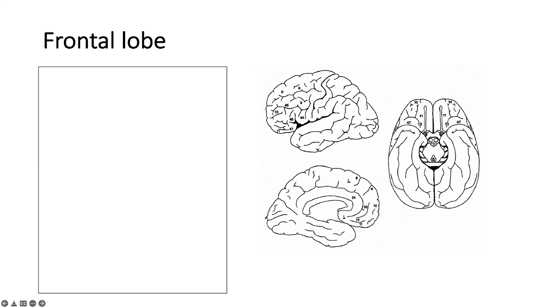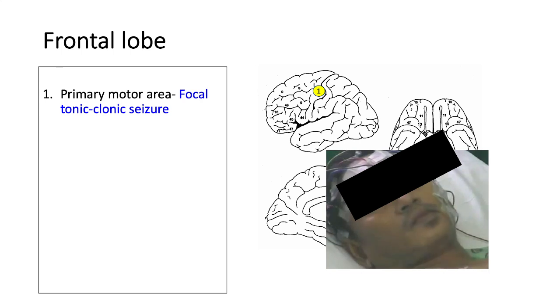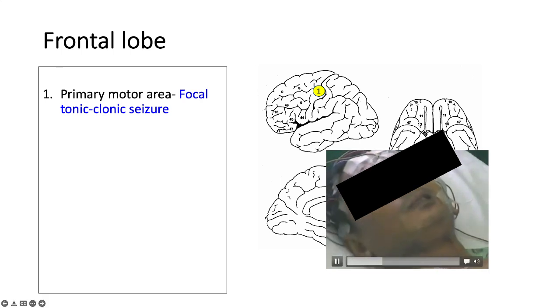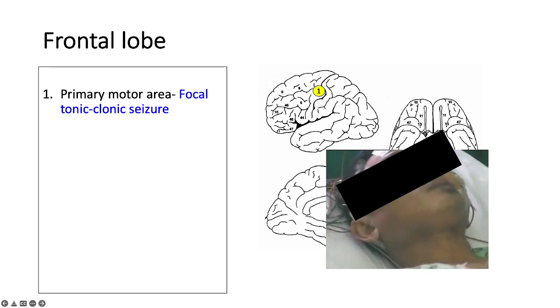Frontal lobe seizure semiology can be divided into various types, depending on the anatomical locations of the seizures. First is the primary motor seizure, which usually presents with focal tonic-clonic seizures. For example, in this patient, he had left face tonic activity, and in the later stage, he will have clonic jerks of the left face as well.